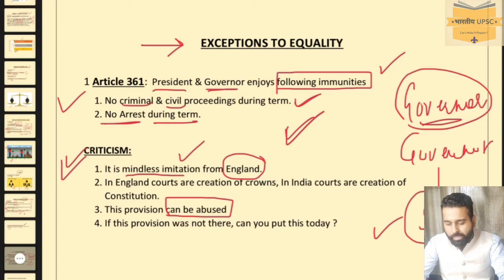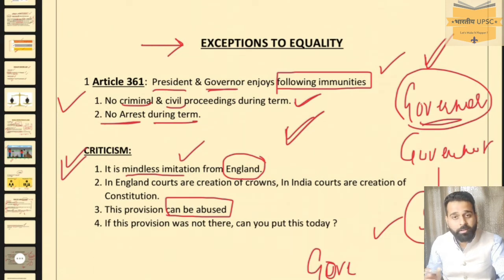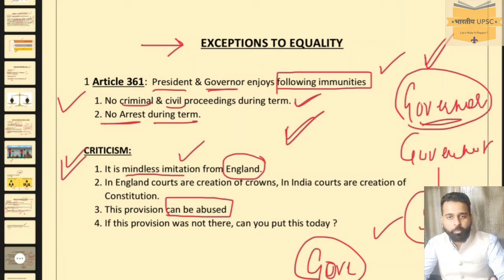So there can be an event or chance where some politically ambitious people try to take shelter under the banner of governorship. For example, a politician has many criminal cases against him, so the government can make him governor and give him 5 years of immunity. Hypothetically, this can be abused.